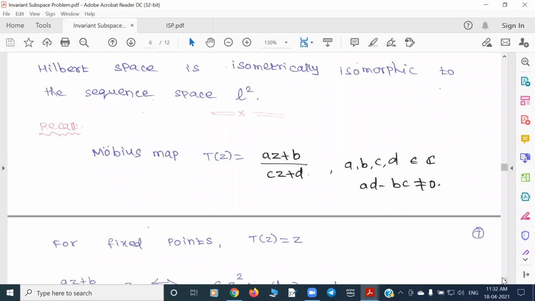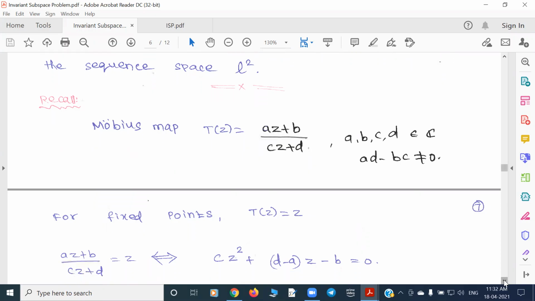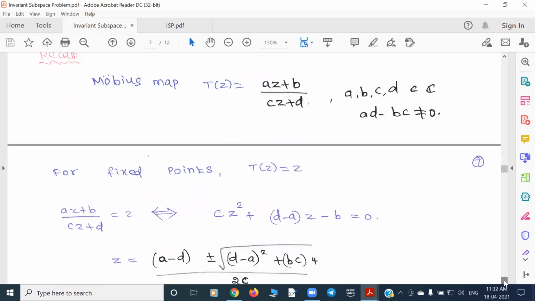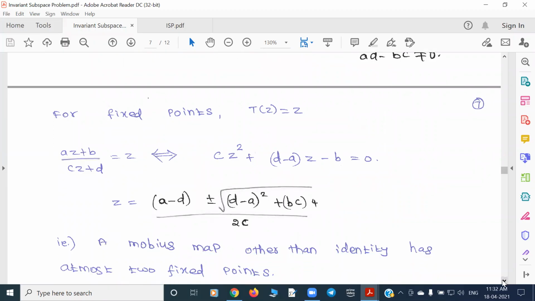Now we want to define what hyperbolic maps are. For the fixed points, take T of z. We are just solving for the fixed points. Once you solve for them, you have a quadratic equation. So if you take any map other than the identity map, it has at most two fixed points.